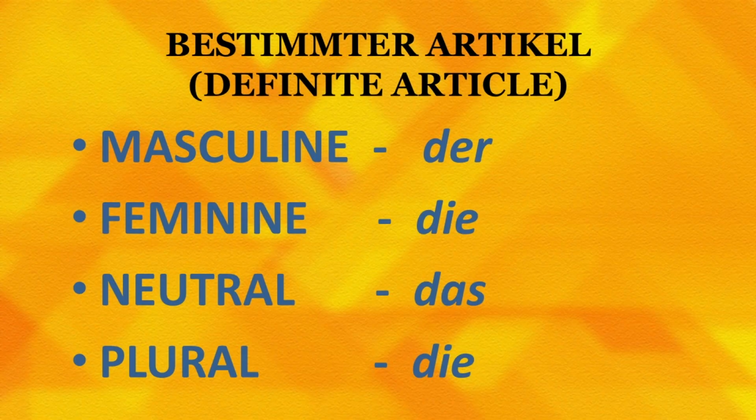Dear friends, if you remember in the previous session, I told you that all the German nouns, they carry an article. So, either it will be a masculine article der, feminine die, plural die, and all the nouns also have a plural form. The plural form is indicated with die. Therefore, masculine der, feminine die, neutral das and plural form die.